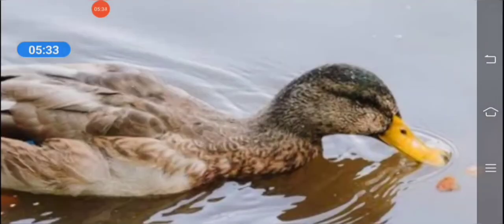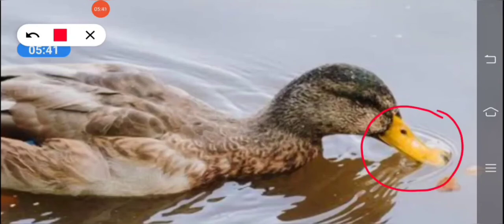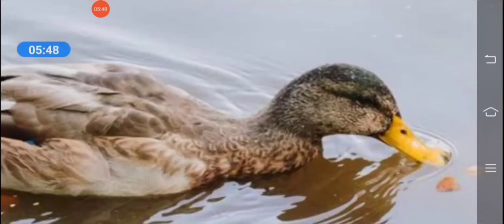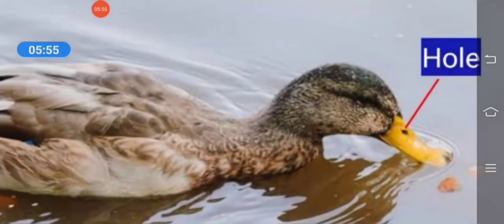A duck has a broad, flat beak. Look at the picture. The beak is broad and flat. It scoops the muddy water. The mud and the water flow out through holes on the sides. In the picture you can see the holes. The little plants and insects from the muddy water stay inside the beak for the duck to eat.